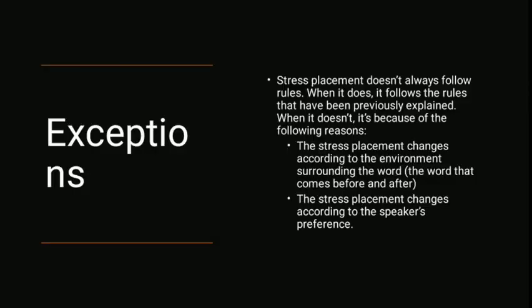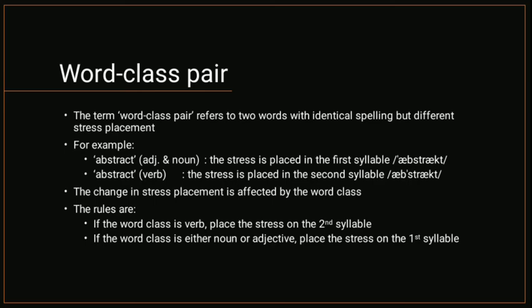Stress placement doesn't always follow rules, and when it does, it follows the rules that have been previously explained. When it doesn't, it's because of the following reasons. The stress placement changes according to the environment surrounding the word, and the stress placement changes according to the speaker's preference. Word class pair.